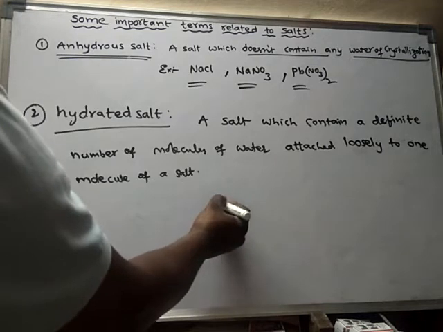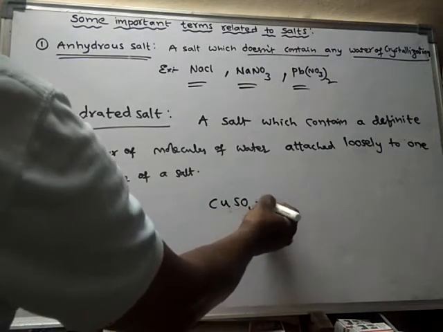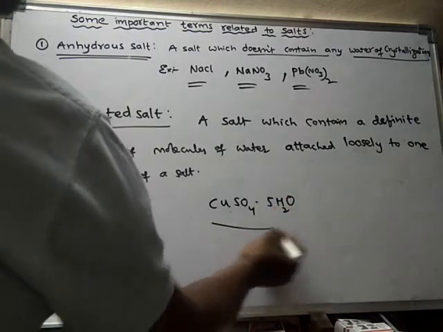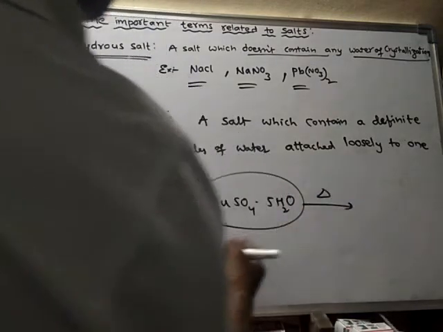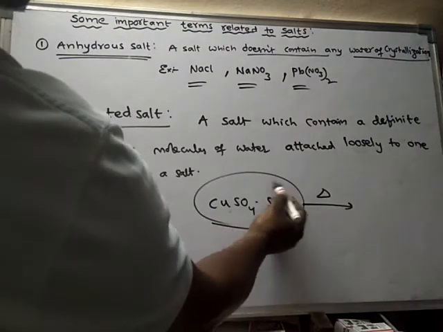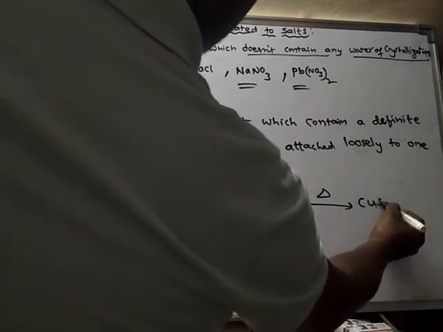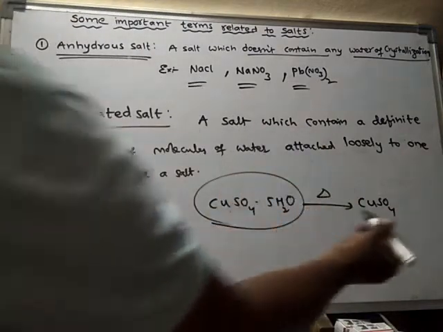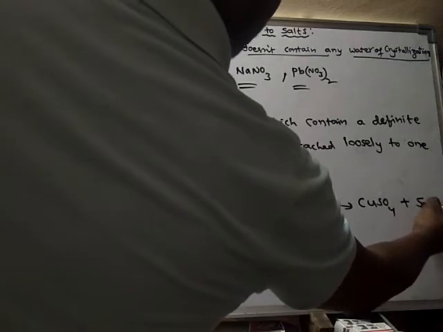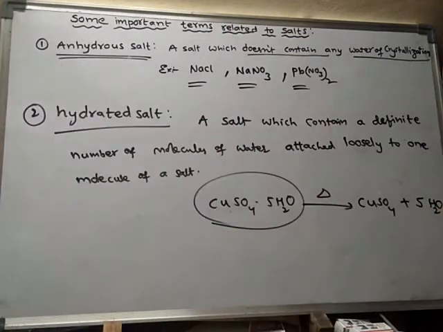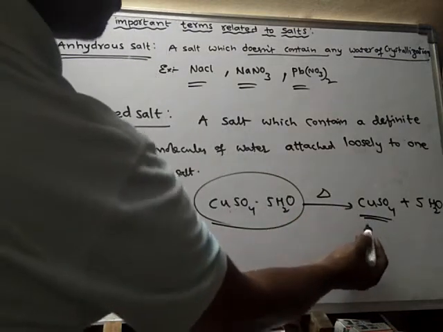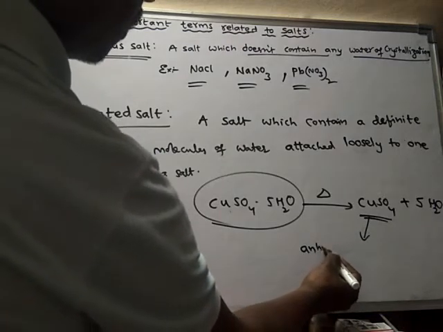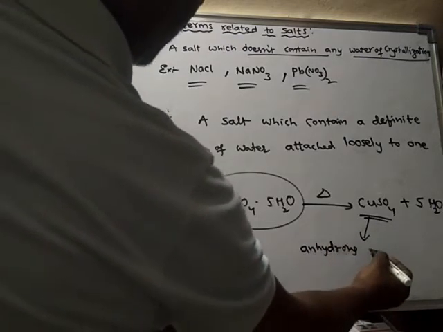Example, the same example we can see: CuSO4 dot 5H2O. This salt is said to be hydrated salt. Suppose if you heat this salt, what happens? It loses these water molecules and finally it forms CuSO4, and these water molecules are separated. So now this is called anhydrous copper sulfate.